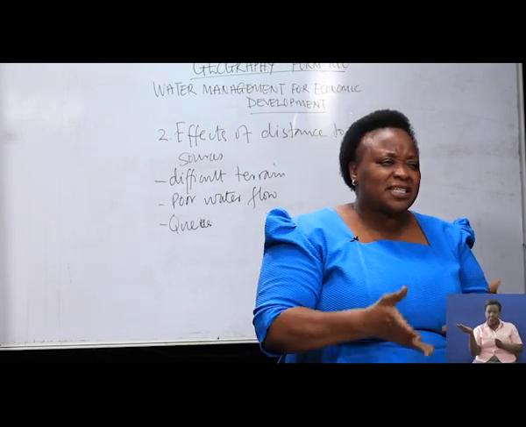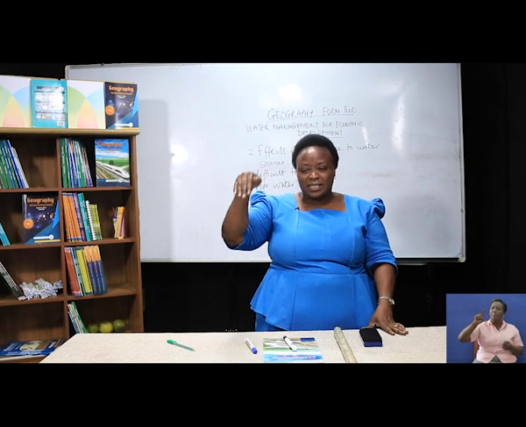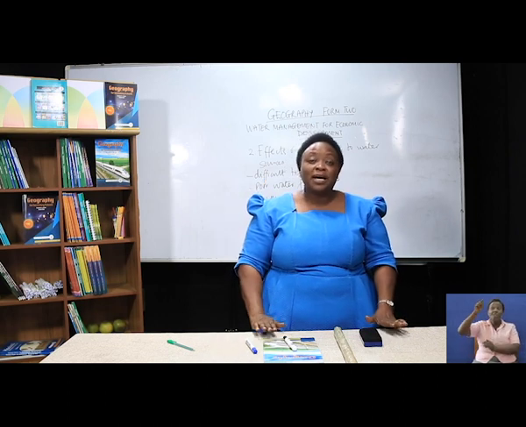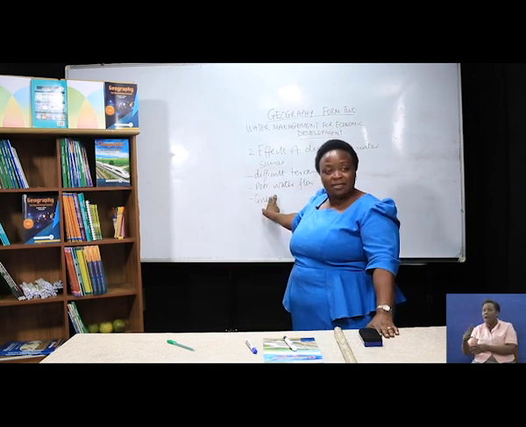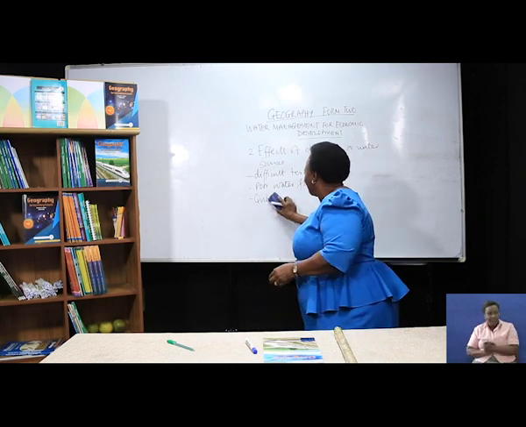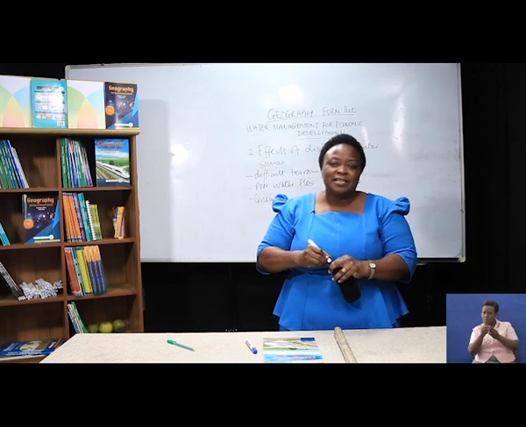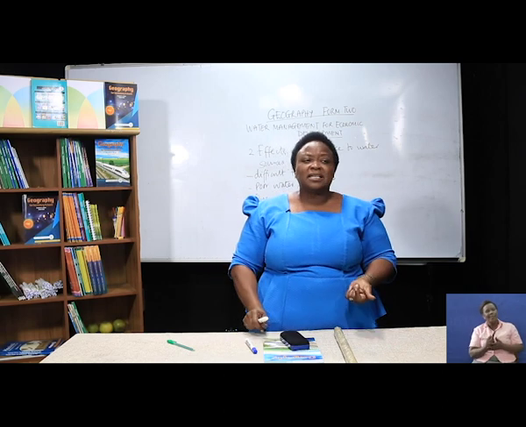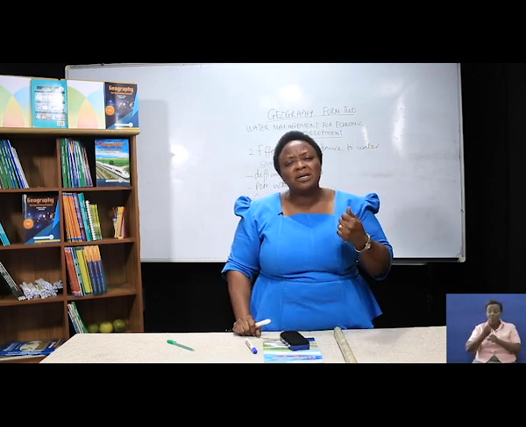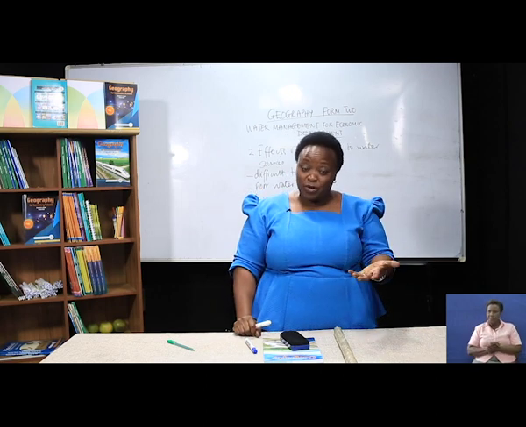Now, if you consider all these things, and it is a girl child who will go there, she will have to walk long distances, up and down. She will have to wait. Maybe there is poor water flow, and then she also has to stand in a queue waiting for her turn. So if you consider all these things, you will see that it is the girl child who will be affected more in fetching water, because of our culture, what we do.